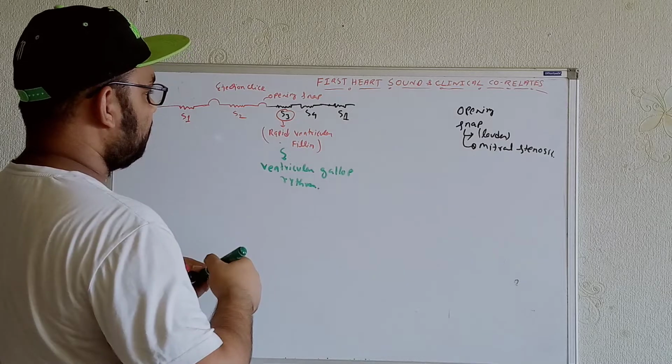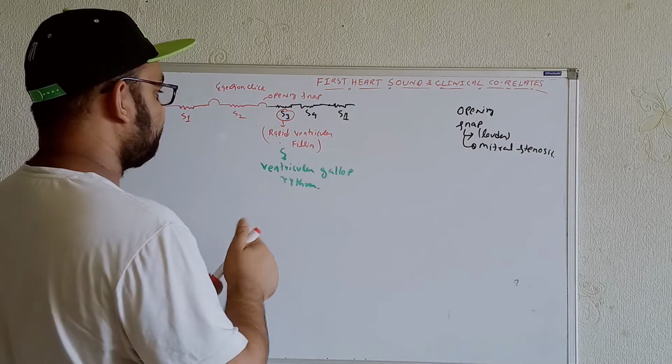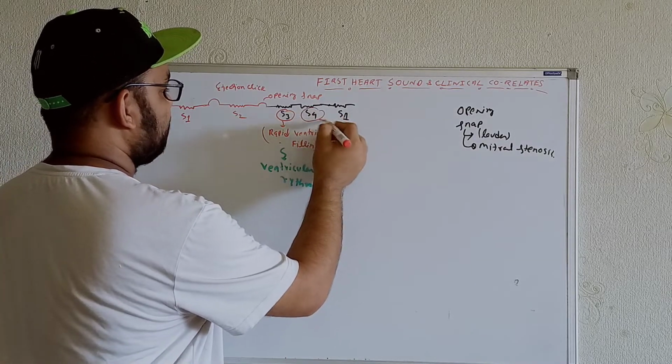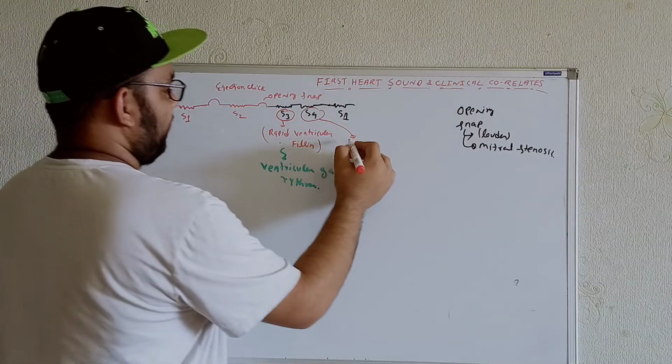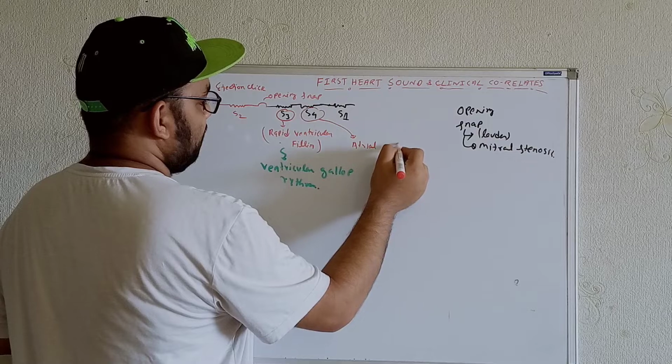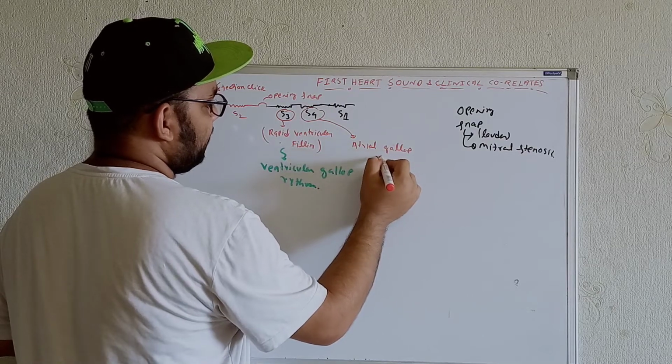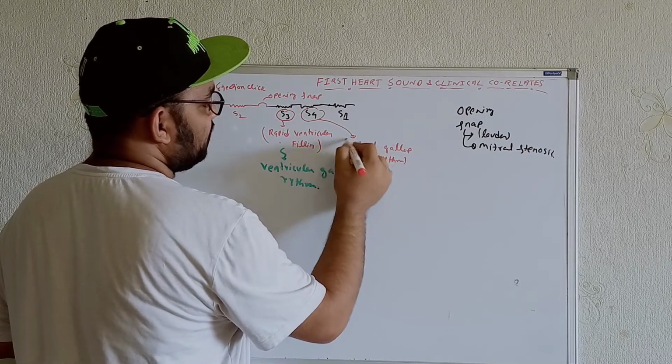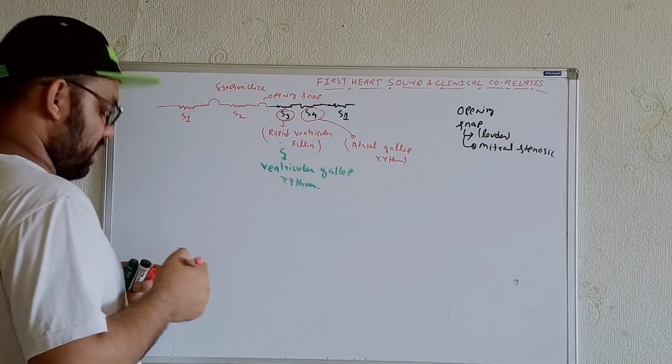And what about this one? The S4 is known as atrial gallop or rhythm. We'll talk about these things in separate videos, in terms of the S3 and S4.